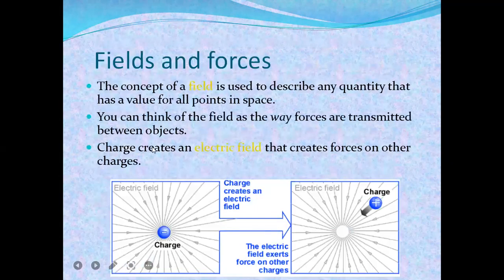So, fields and forces. The concept of field is used to describe any quantity that has a value for all points in space. You can think of the field as the way forces are transmitted between objects. Charges create an electric field that creates force on other charges. This is the negatively charged particle, and this is the electric field. Charge creates an electric field. The electric field exerts force on other charges. Due to this field, other charges will be attracted or repelled.